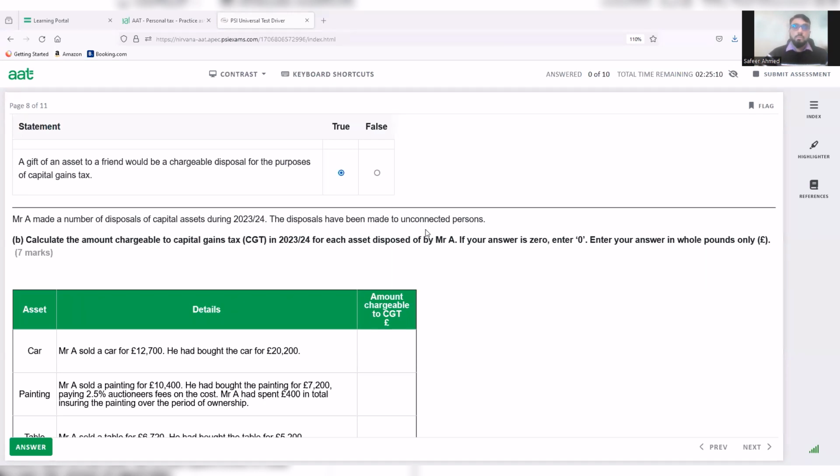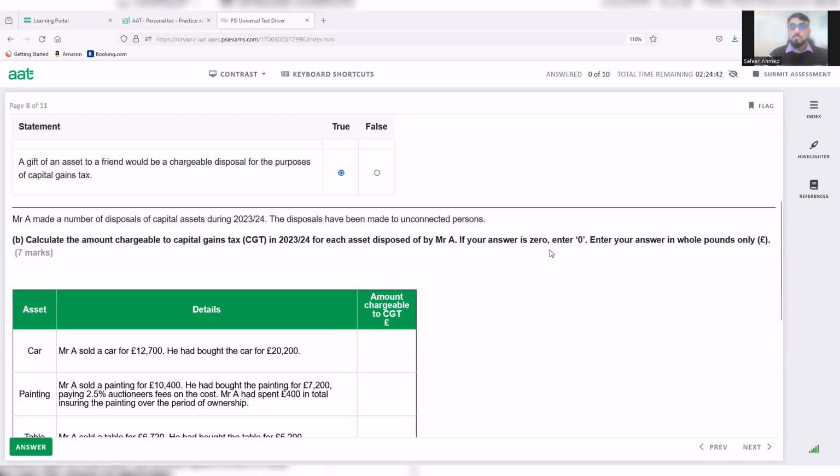But we will also be looking at whether there are any special rules in relation to certain disposals. So in line with that, we will calculate the amount chargeable to capital gains tax in 23-24 for each asset disposed of by Mr. A. If your answer is 0, enter 0.